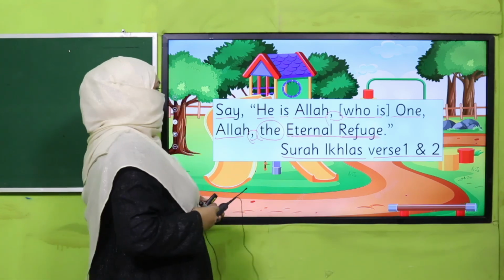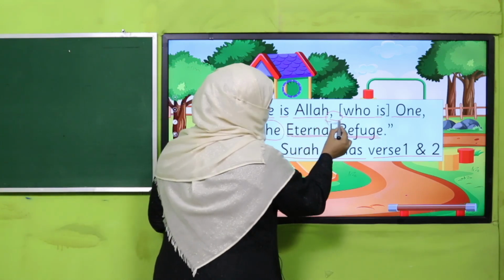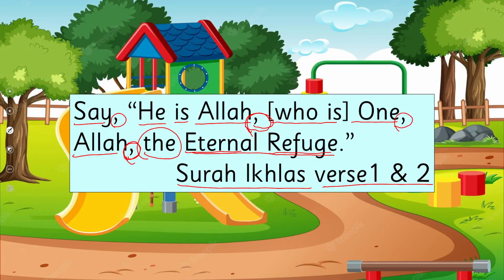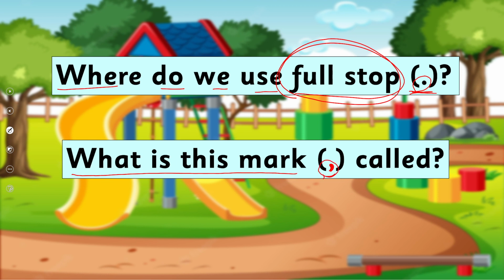Right? Now, my dear students, look at these signs. Have you seen it somewhere? Maybe in your book? This sign, this punctuation mark is known as comma. And we are going to learn where do we use it. So first, do you remember where do we use full stop? I have taught you, so tell your teacher. Where do we use full stop and what is this mark? I just told you. Okay, pause the video, answer these questions to your teacher and then come back.